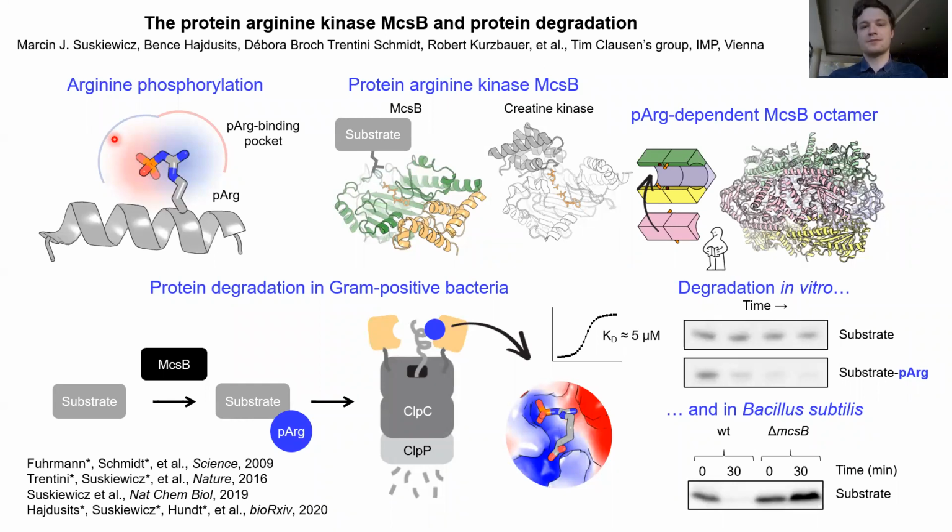So people often ask if this modification is found in human cells. Well, there are some indications from proteomics that it might be, but really the only kinase that is known to target arginine residues in proteins is McsB, and this is a bacterial protein. So that's the structure of McsB.